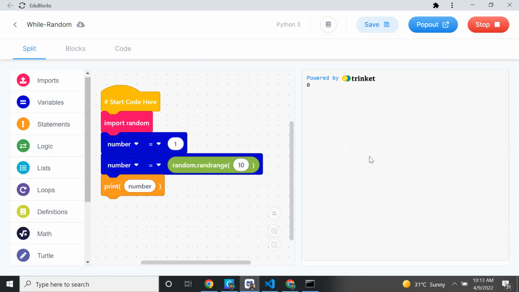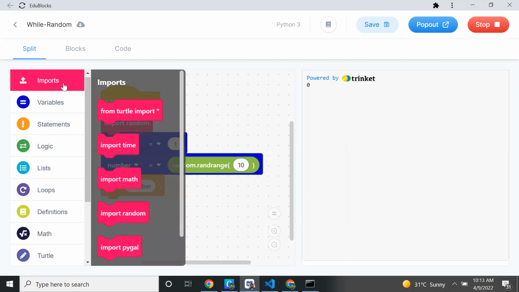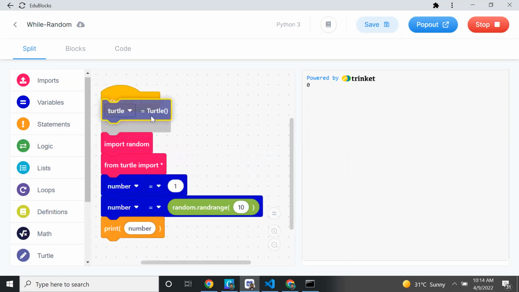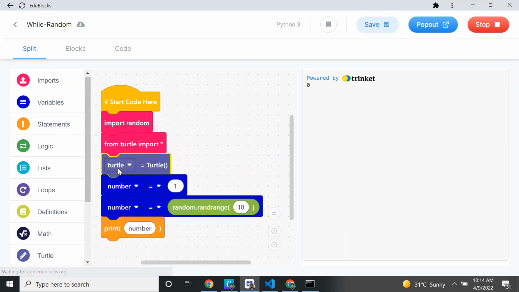Okay. Now by using a while loop, we are randomly creating the circle. That is our purpose here. So first, to draw the circle, we have to import the turtle, right? So that's why I'm selecting from turtle import. After random, I am importing this turtle graphics. After importing, we have to create one object for turtle. To draw the circle, we want an object, right? So that's why turtle equal to new turtle we have added here.